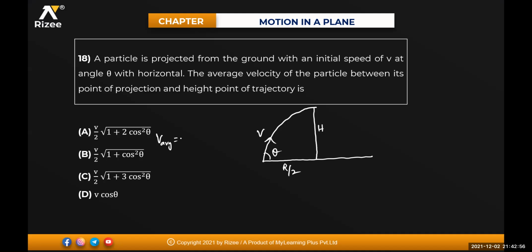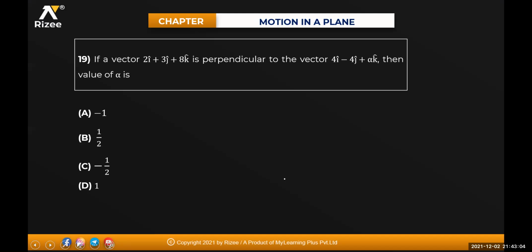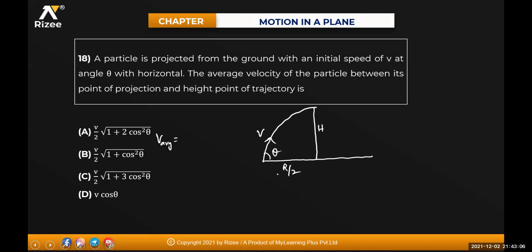Anyone got it? How do you write the average velocity, beta? Can anyone tell me? Average velocity is equal to... Option C. What is average velocity, beta? V average is equal to your total displacement divided by total time.